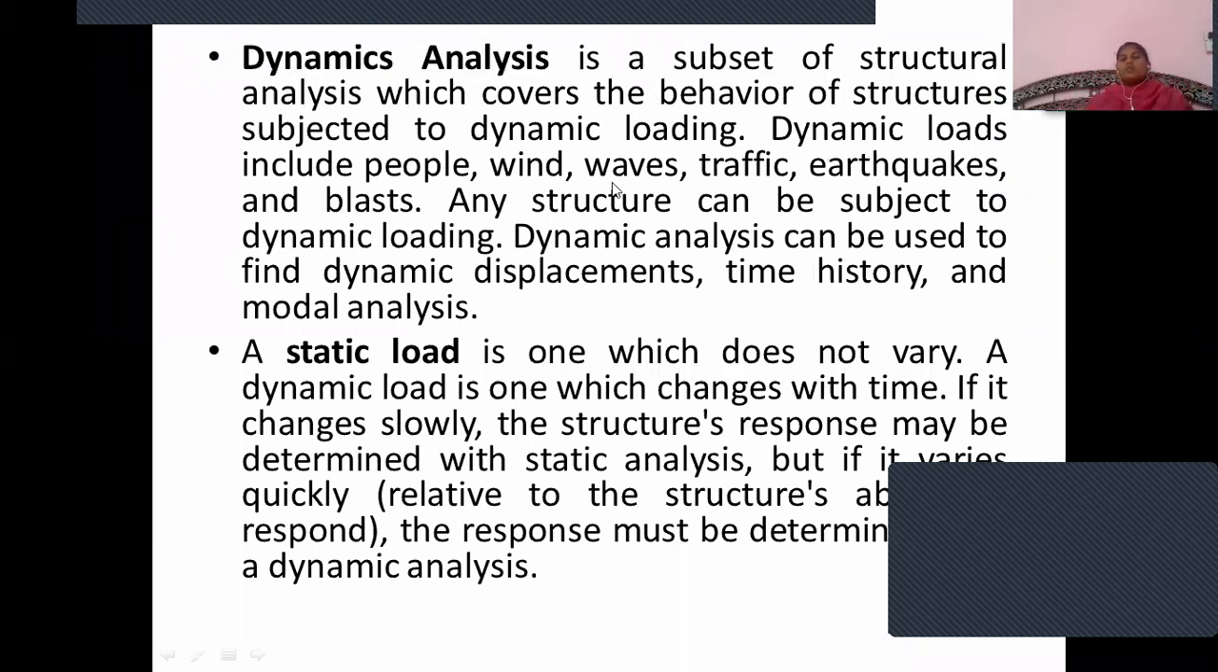Okay. We have seen the dynamic analysis. What is the dynamic load? That part we have finished. What is the dynamic load? The dynamic load is nothing but the load which changes with respect to time. So that is the dynamic load.